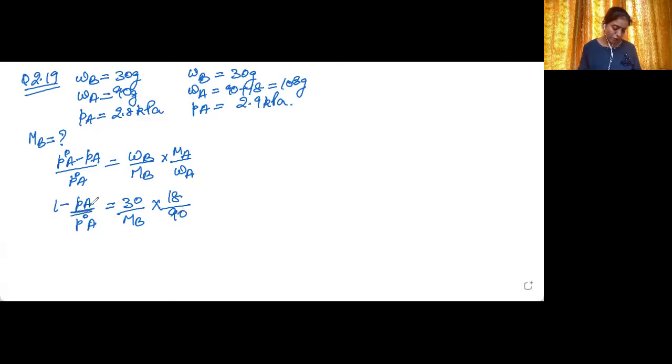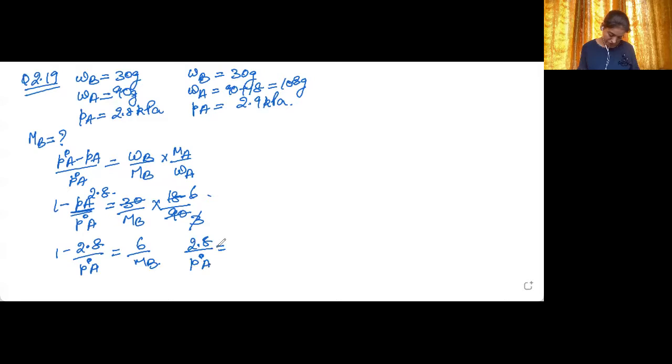Here the value for PA is 2.8. So it will be 6. So 1 minus 2.8 upon P naught A is equal to 6 upon MB. Or we can write 2.8 upon P naught A is equal to 1 minus 6 upon MB.